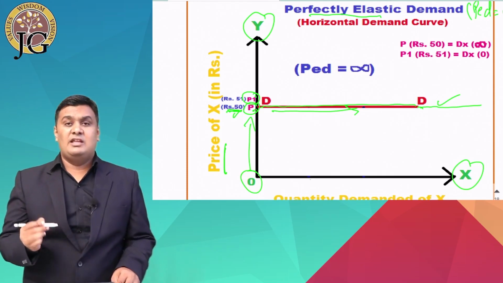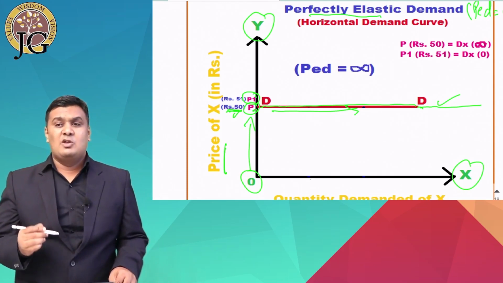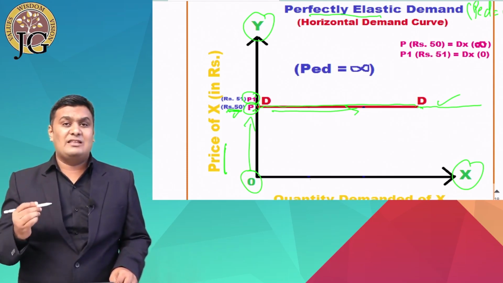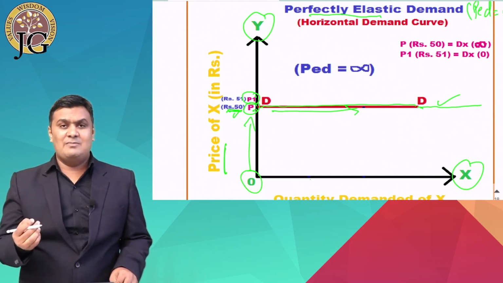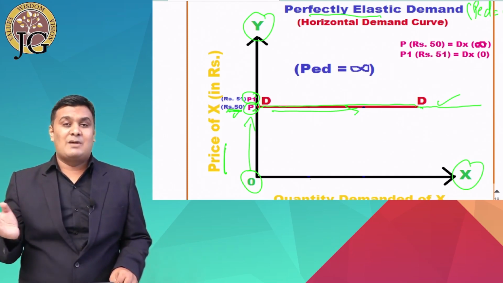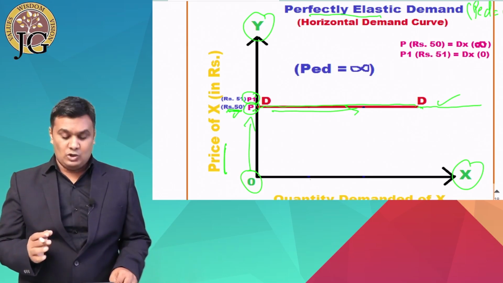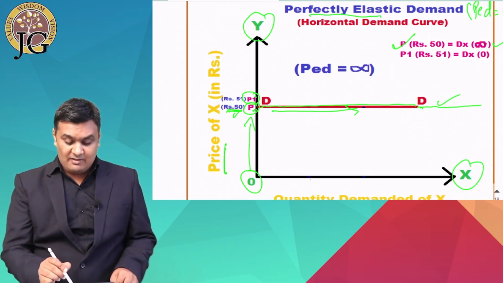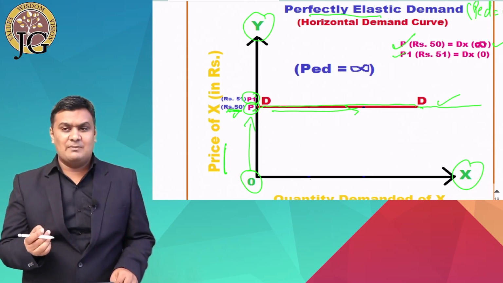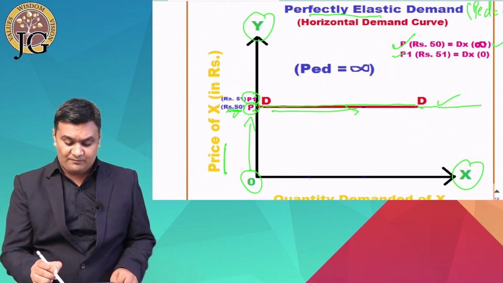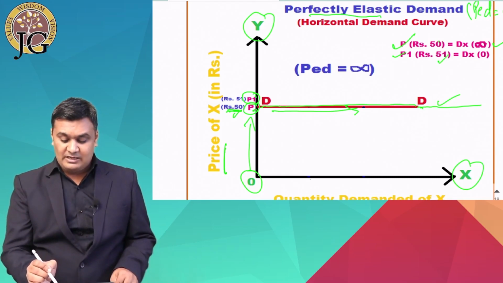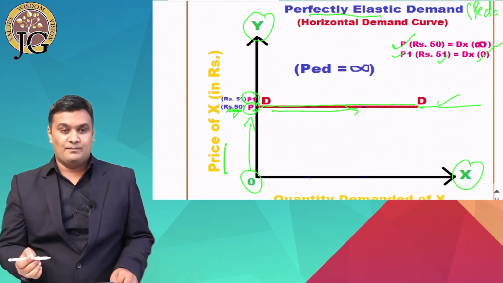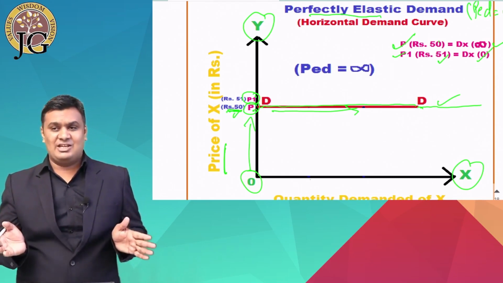So if in a perfectly competitive market you try to charge even a little more than the market price, then your demand becomes 0. So at price P, at rupees 50, your demand is infinite. But when you change your price a little bit, raising it from 50 to 51, the demand becomes 0. So it's a huge change, a drastic change.